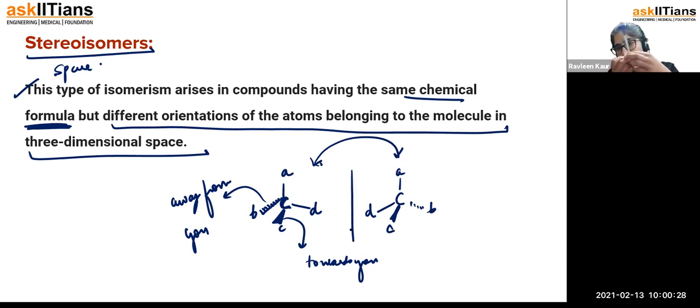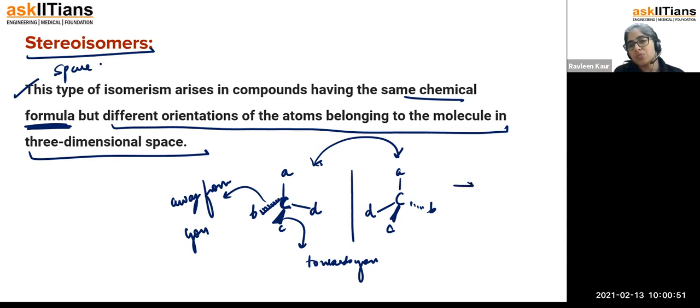Earlier, one was towards you and one was away from you. This time I'm reversing the structure in space and making different structures. So the orientation in space is different, but their attachment position is the same.